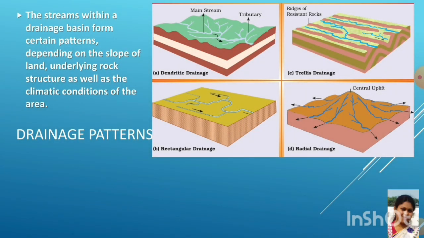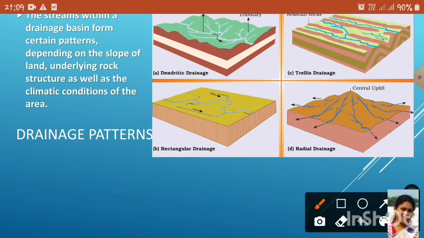Patterns of drainage system. Previously we read a river originates from a hilltop or glacier. Suppose this is a hilltop. A river is flowing down from that hill and it goes into a plain and ultimately it merges with an ocean or sea. How that river is flowing is called drainage system or drainage pattern.